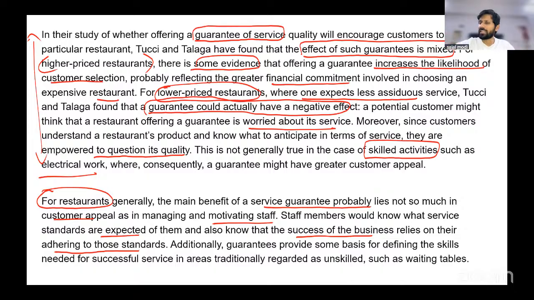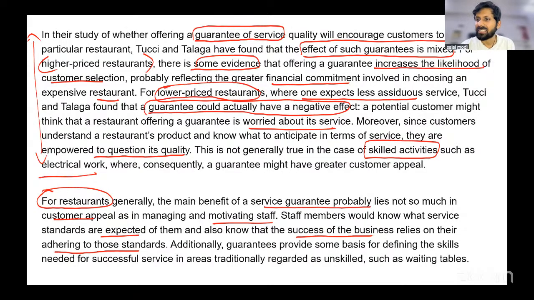So if you are telling your staff, you are a restaurant owner, there's a service guarantee that we are giving to the customer, right? And this is what they expect, and this is what we have to deliver. Now they have a ready sort of checklist: you will have to politely answer their questions, you will have to be around them to answer any doubt, whatever. So you have a checklist, and then they are motivated to behave in that way, right? So that service guarantee may not be a good tactic to attract customers, but it can motivate staff. This is what the passage is.